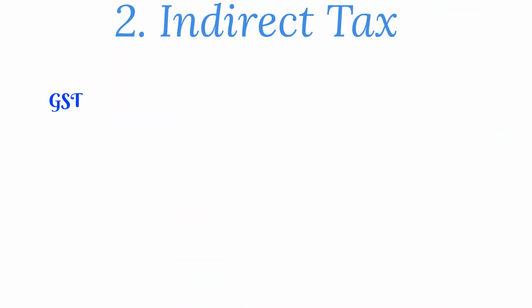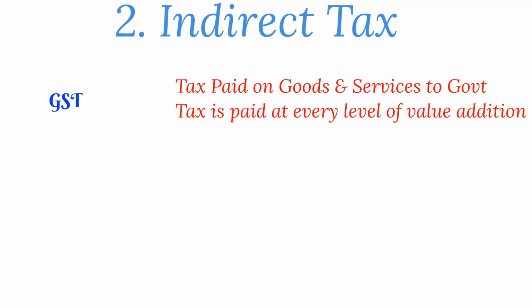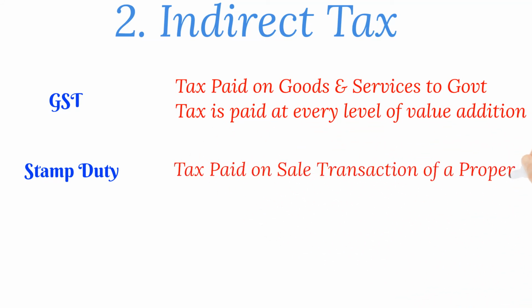First comes GST, Goods and Services Tax. Under GST, tax is levied at every level of value addition, and multiple indirect taxes which were in use previously in India are subsumed under GST. Next tax is stamp duty. Whenever you sell a property or buy a property, you need to pay a tax on the sale or transaction. This is nothing but the stamp duty.